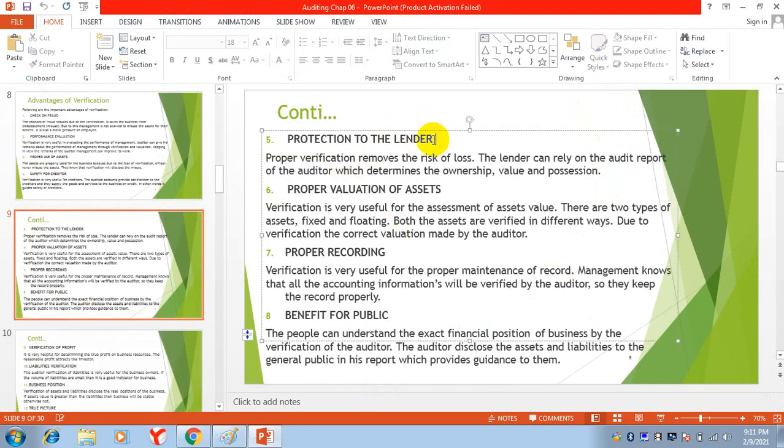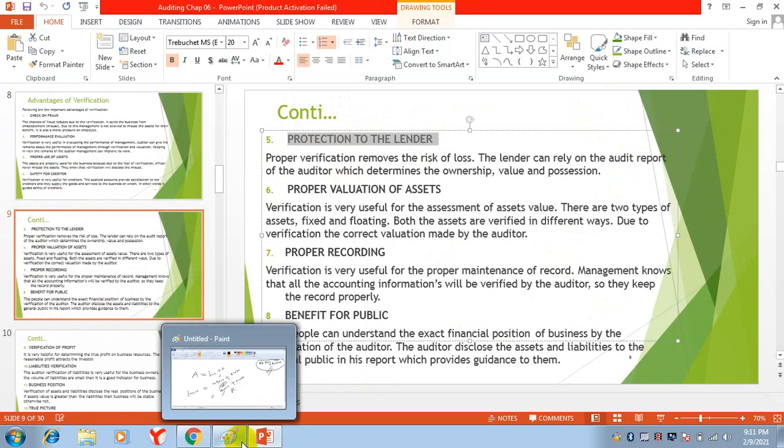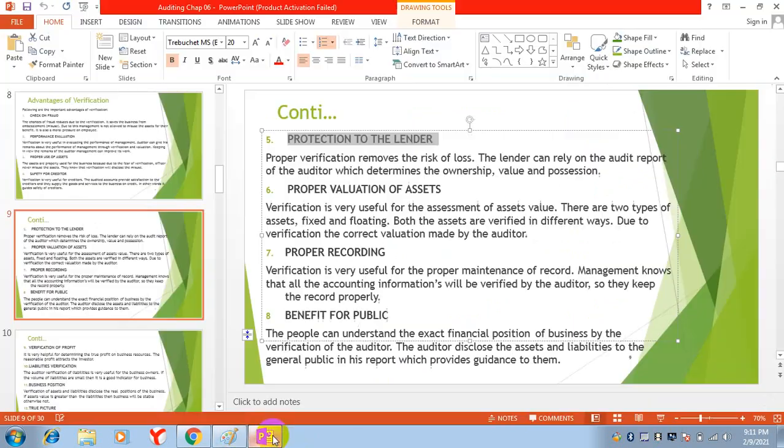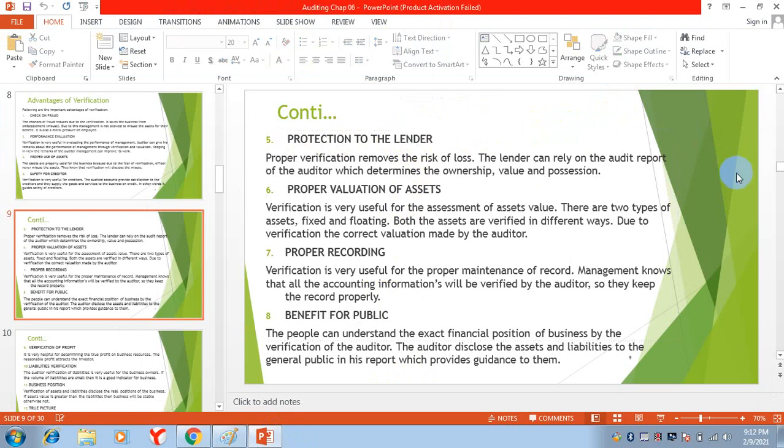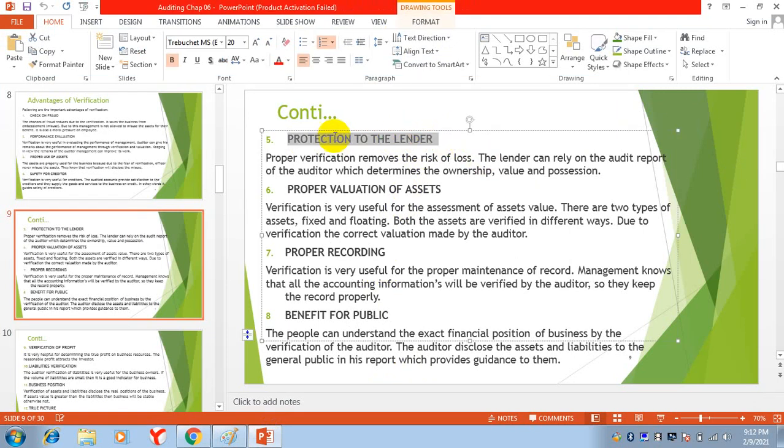Protection to the lender. Another reason, just like we discussed here, is that sometimes we are overstating or understating the liabilities. If you are overstating or understating the liabilities, you are misguiding the lenders, which is not a good thing. So if the accounts are verified, it will be a protection to the lender. The lender can trust the verified, audited accounts, and can trust that balance sheet.